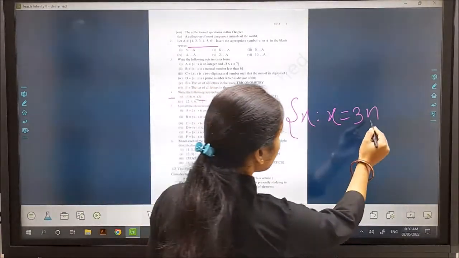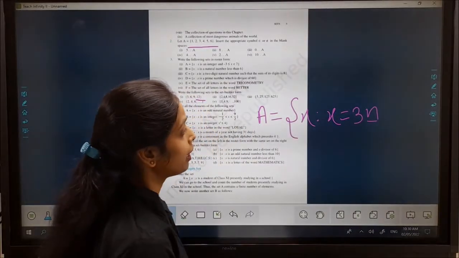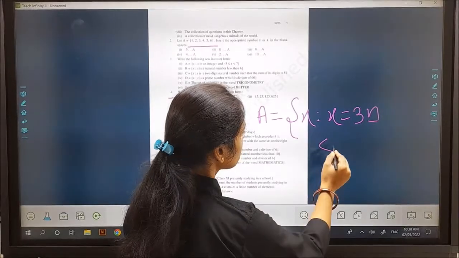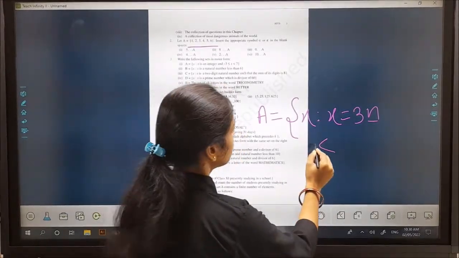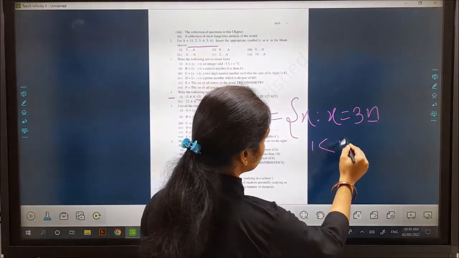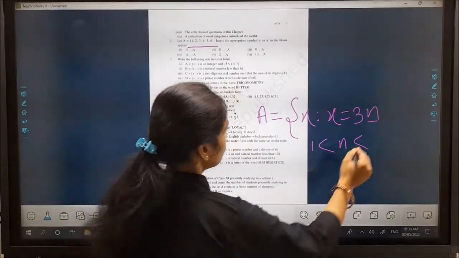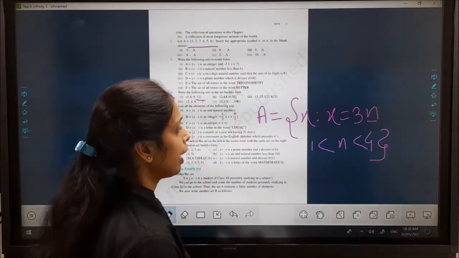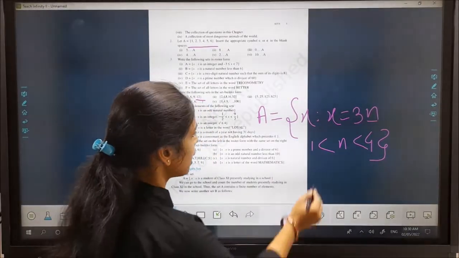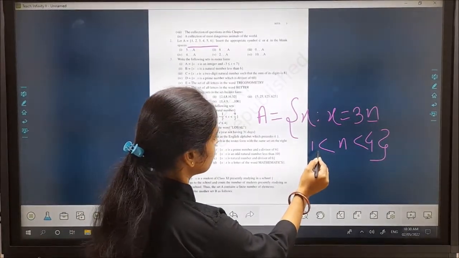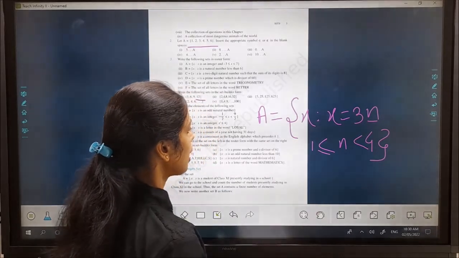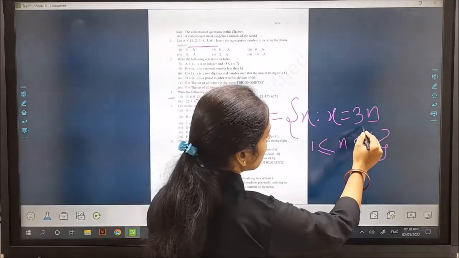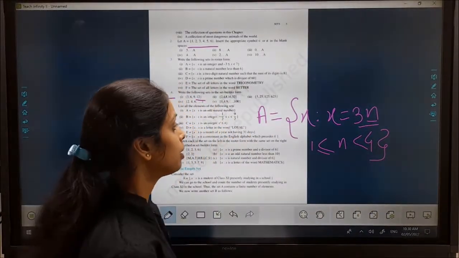And every n. Now we will define here n. n is from 1 to 4. n is greater than or equal to 1, because when we put 1 here, the element will be 3.